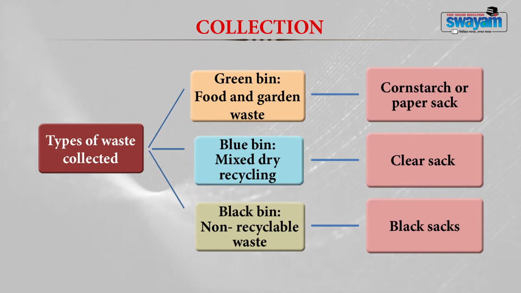So, let me discuss different types of bins and different types of waste one by one. Food and garden waste, also called green service. Food and green waste are collected from green top bins or cornstarch sacks. Garden waste normally includes grass, hedge waste and shrub cuttings, leaves and weeds, plants and flowers, and even straw.